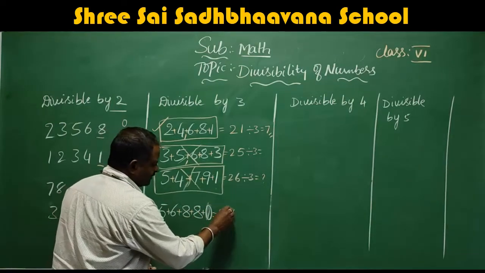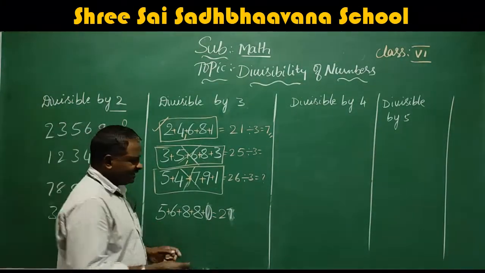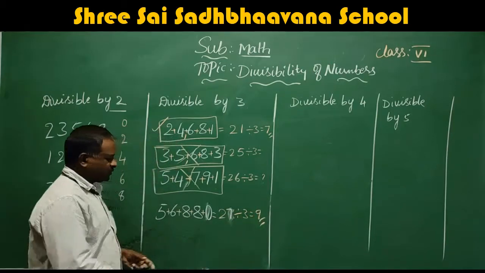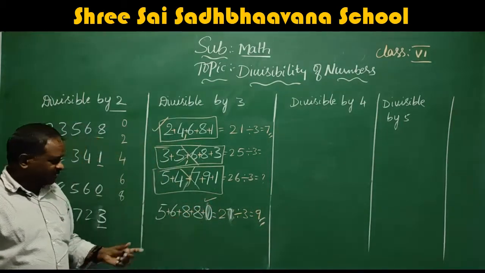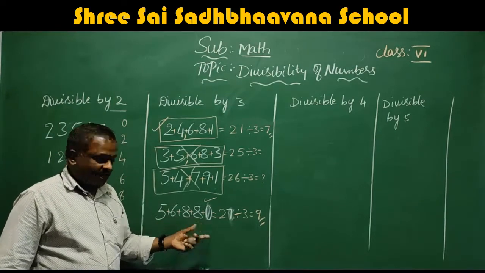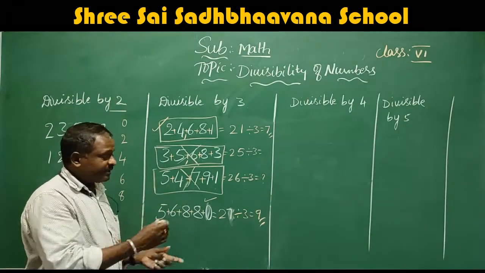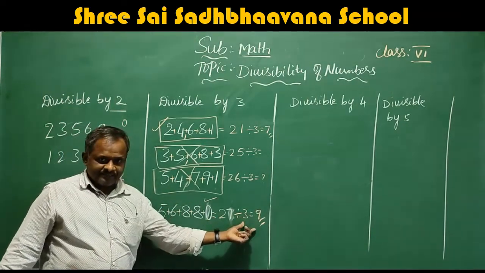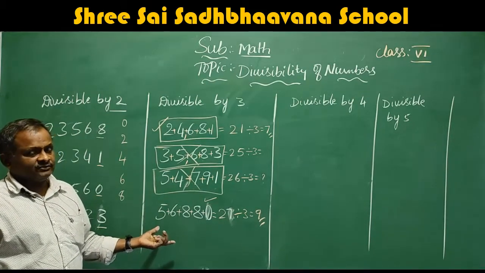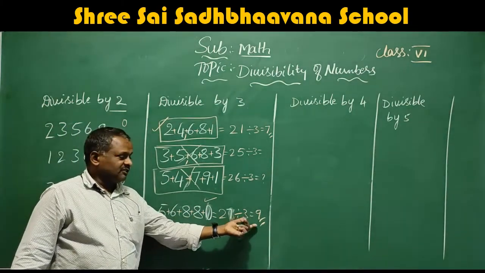Then you will get 27. So now add 27. If this is divisible by 3, 9s are completely, so this number is divisible by 3. That means the number 56,880, or these permutation numbers, wherever it will change, that number is also divisible by 3. Because if they interchange also, the sum will not change. The sum will not change, so those numbers are also divisible by 3.